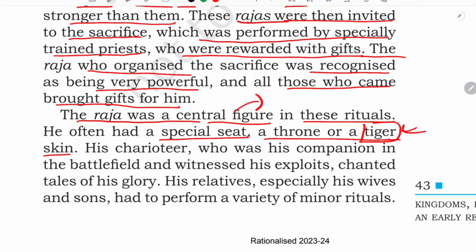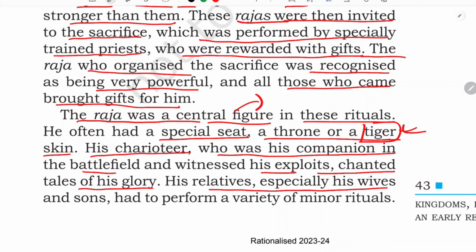Because a tiger is a very powerful animal, and if you are sitting on a tiger skin, that shows how powerful you are. That means that you have hunted that tiger, taken out its skin and kept it there, isn't it? Again, another way, his charioteer means his driver, isn't it? The one who was driving his chariot during war, who was his companion in the battlefield and witnessed his exploits, chanted his tales of glory.